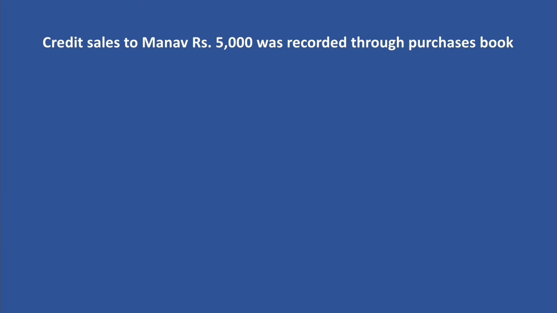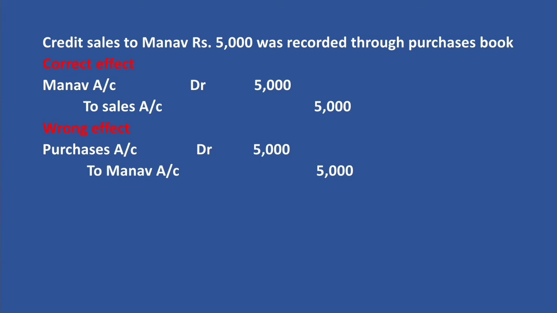Last one. Credit sale to Manav rupees 5,000 recorded through purchases book. Credit sales must be recorded through sales book. But here we have recorded it through purchases book. Credit sale to Manav. Correct effect should have been Manav account debtor 5,000 to sales account 5,000. But we have recorded it through purchases book. Then the wrong effect, purchases account debtor 5,000 to Manav account 5,000.